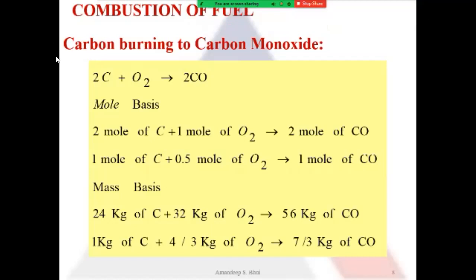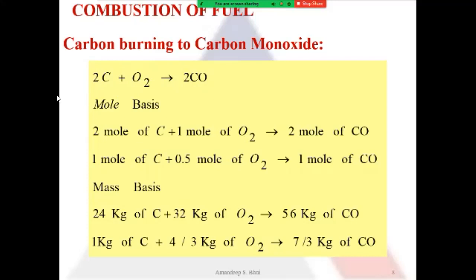So if I do the molar analysis here, 2 moles of carbon plus 1 mole of oxygen produces 2 moles of carbon monoxide. Now, if I divide this top equation by 2, I get 1 mole of carbon requires 0.5 moles of oxygen to produce 1 mole of carbon monoxide. So this is my molar analysis for the combustion of carbon to carbon monoxide.